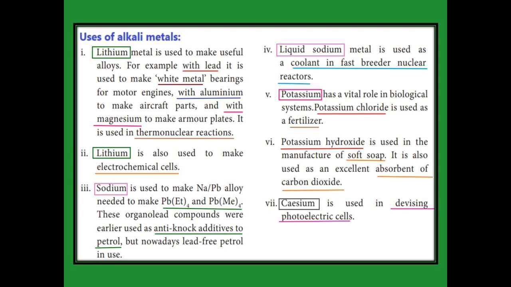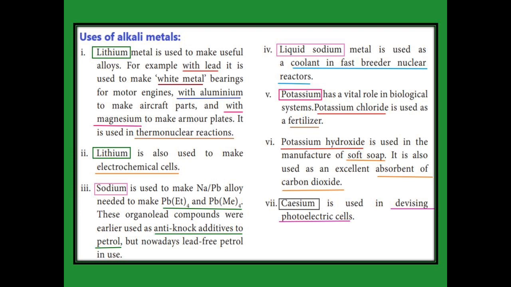But nowadays we are using lead free petrol. Why are we using lead free petrol? Because lead is toxic, so that is why we use lead free petrol. But sodium is used to produce the alloy with lead. Next, liquid sodium is a coolant in fast breeder nuclear reactors.